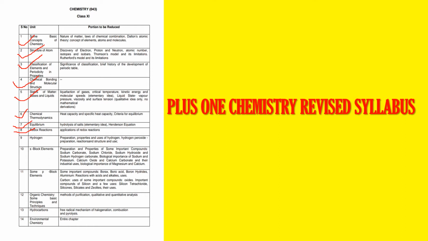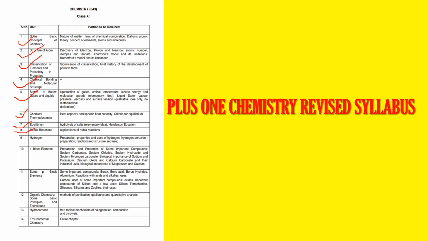Okay, so you have to avoid all these things. Now in case of S block elements, you just have to avoid studying the preparation and properties of some important compounds like sodium carbonate, sodium chloride, sodium hydroxide, sodium hydrogen carbonate. So you don't want to study the preparation as well as the properties of these given compounds. Then you don't want to study the biological importance of sodium and potassium, as well as calcium oxide and calcium carbonate and their industrial uses. Also the biological importance of magnesium and calcium, and their industrial uses.